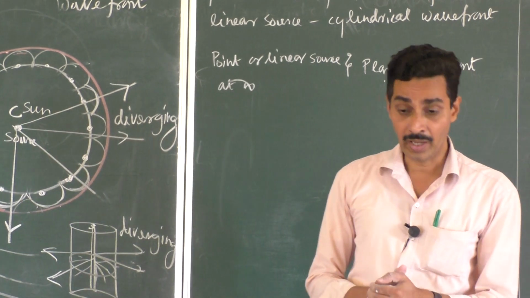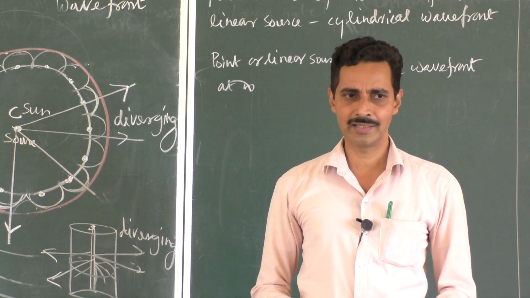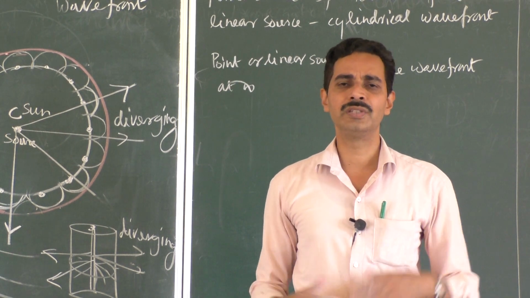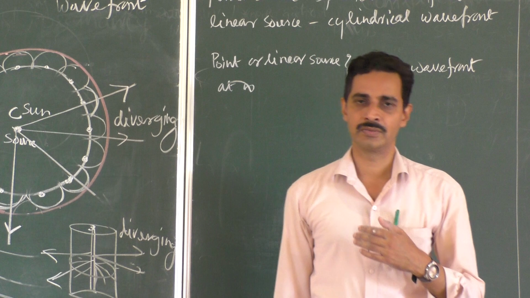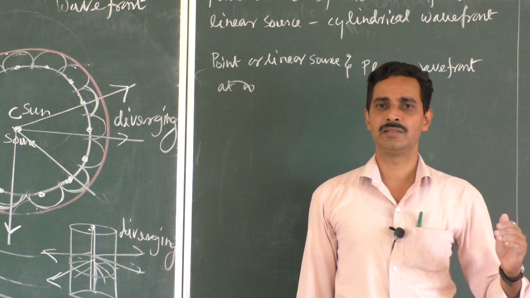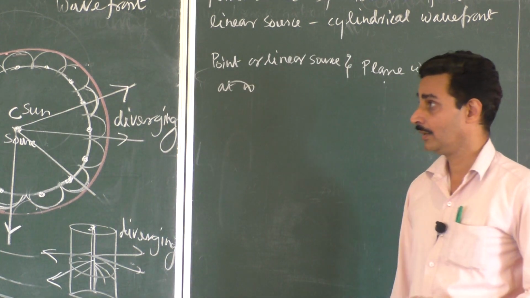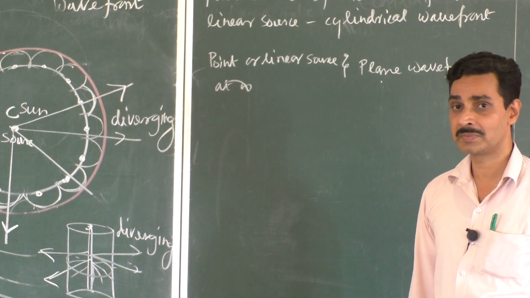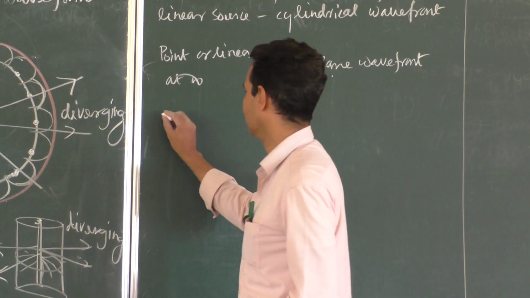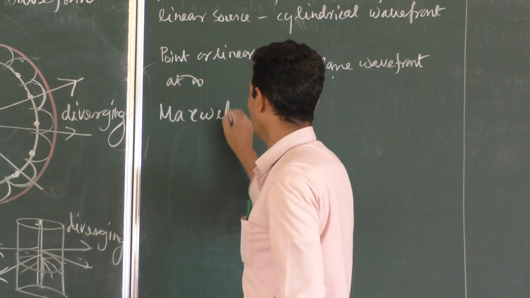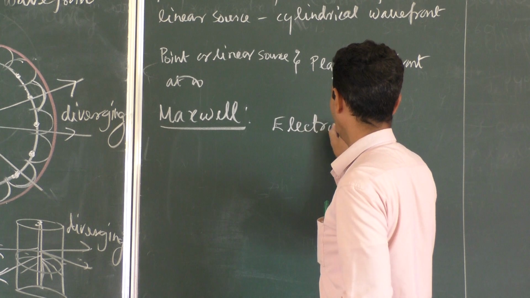Now, next, Huygens was not able to explain clearly how light travels in vacuum. For that question he answered that there is a medium called ether everywhere, and using ether the light travels, but the presence of ether was disproved later, so that was discarded. That Huygens theory is not applicable everywhere and it has some limitations. And why Huygens theory failed in explaining the propagation of light in vacuum, that part was taken up by Maxwell, James Clerk Maxwell. Maxwell said that light is a wave, but it is an electromagnetic wave.